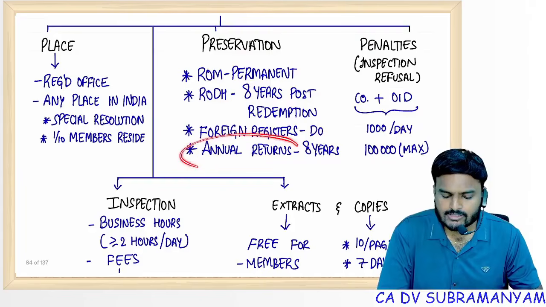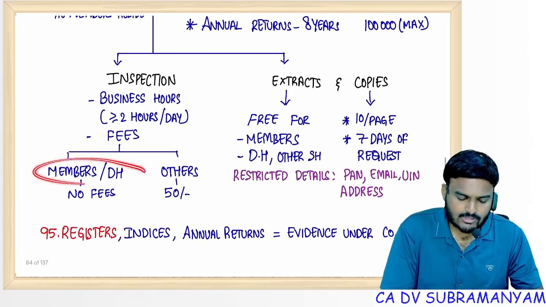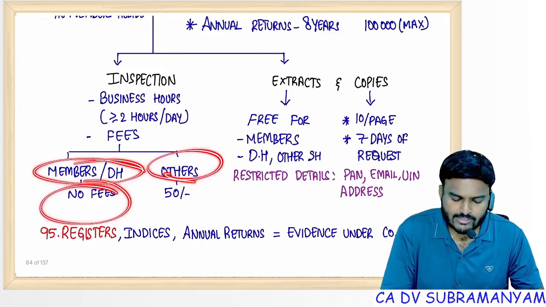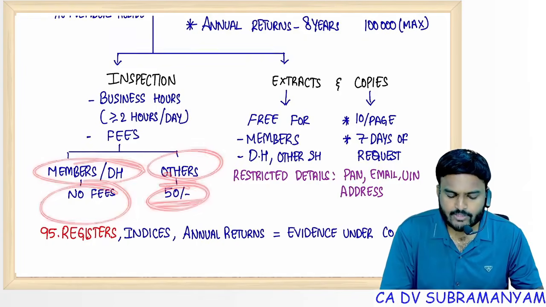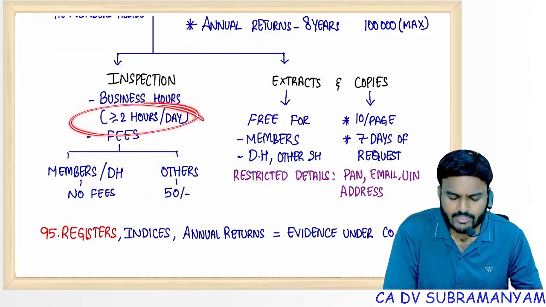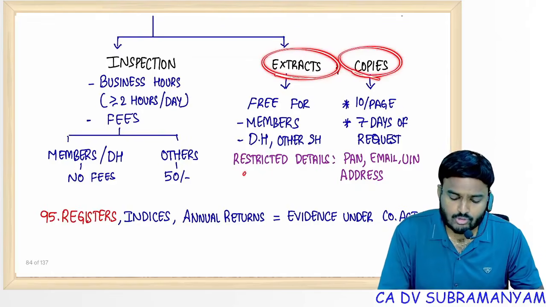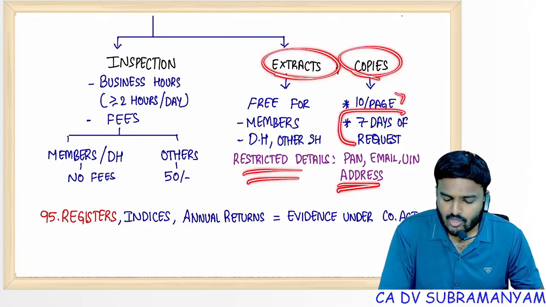Up to 8 years of filing annual returns, you need to preserve them. Inspection allowed members debenture holders no fees. Outsiders prescribed fees not exceeding 50 rupees. Inspection maximum minimum 2 hours per day inspection should be allowed. If you want to take extracts or copies, you have to pay fees and this I already told you.